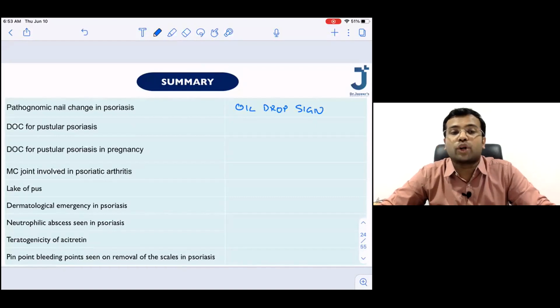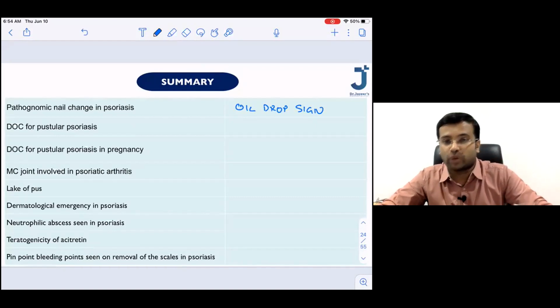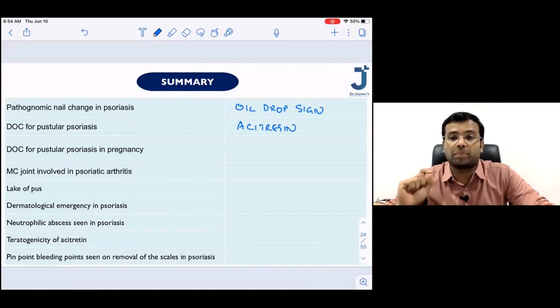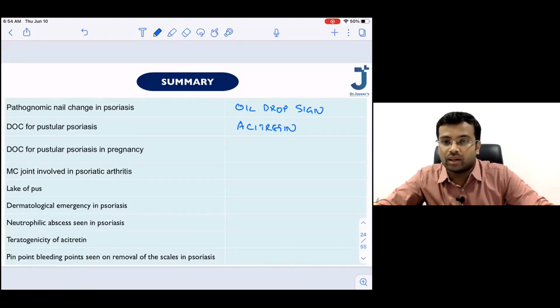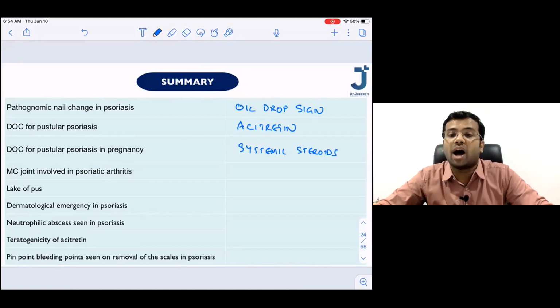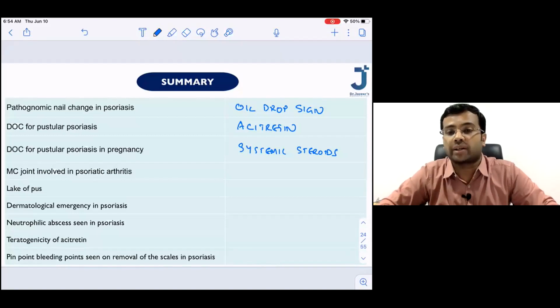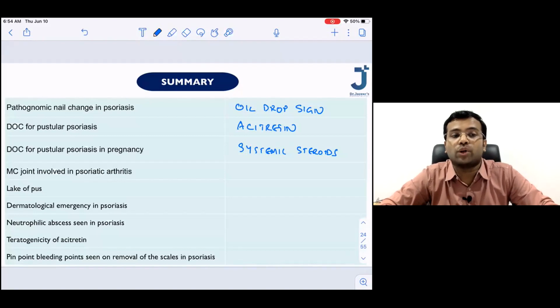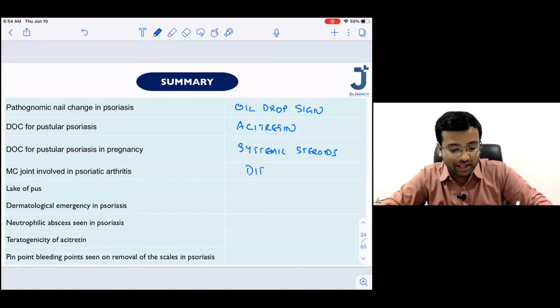So what is the drug of choice in pustular psoriasis? Pustular psoriasis. Kritika, Tanuja, all of you are answering. Very good. So I'm not calling out all the names. The first few names only. Acitretin. Excellent. What is the drug of choice of pustular psoriasis in pregnancy? Very good. That is going to be systemic steroids. What is the other name of pustular psoriasis in pregnancy? Impetigo herpetiformis. Excellent. What is the most common joint that is involved in psoriatic arthritis? That is going to be the distal interphalangeal joint.